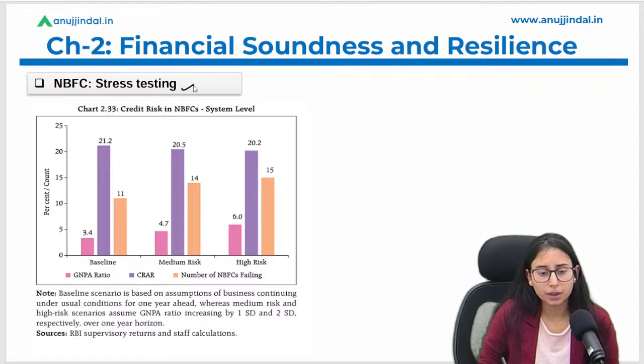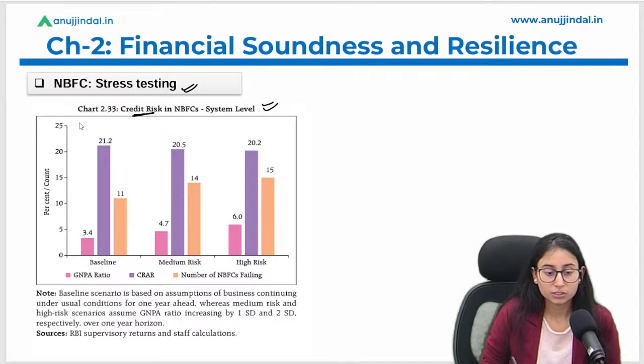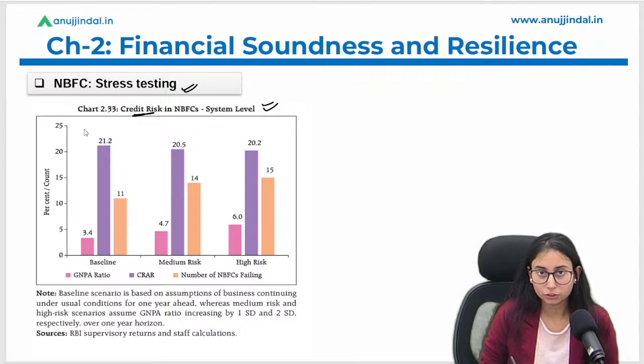Okay, so the NBFC stress testing chart is here, which talks about the credit risk in case the borrowers default on their loan. We will look at the chart first. The pink bar talks about the GNPA, the purple bar talks about the CRAR, and the orange bar talks about the number of NBFCs that are going to fail.